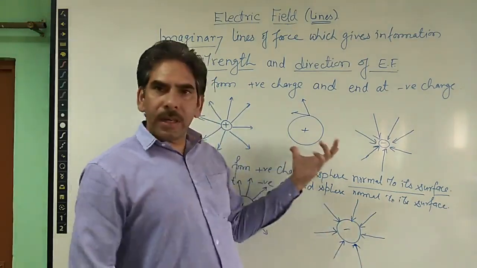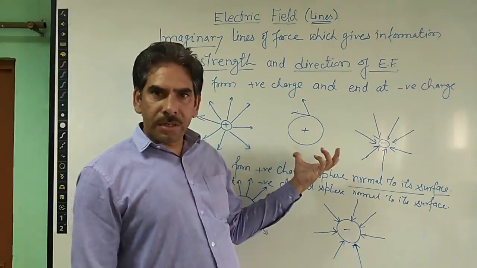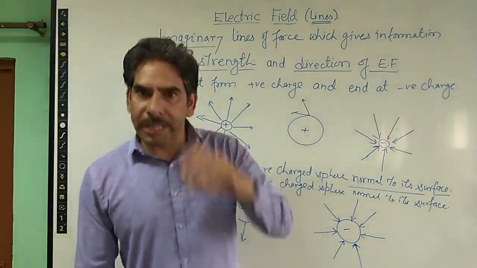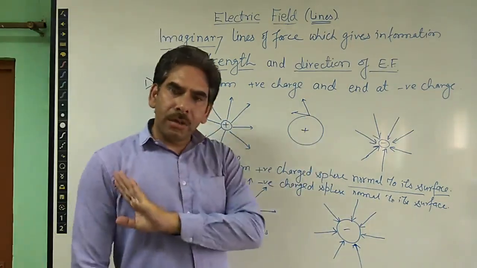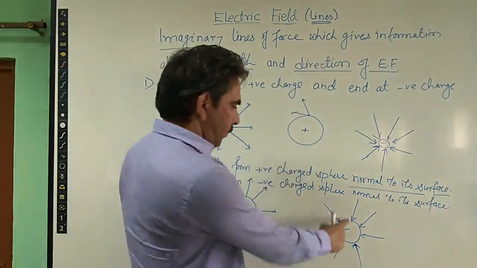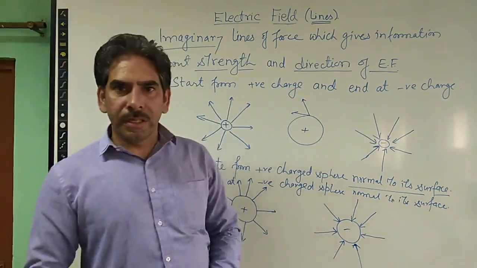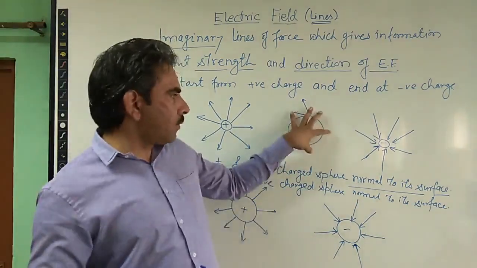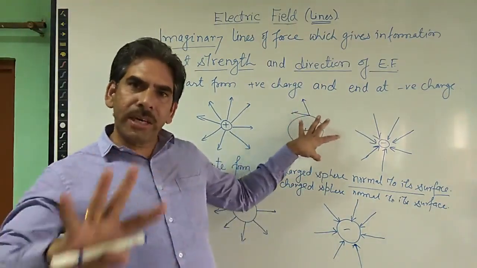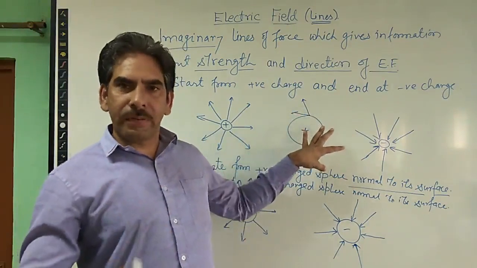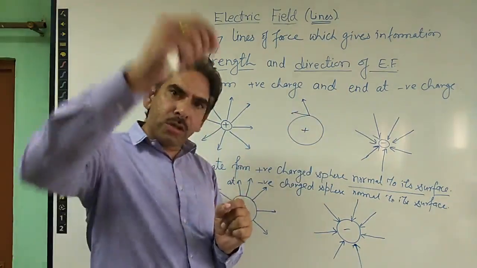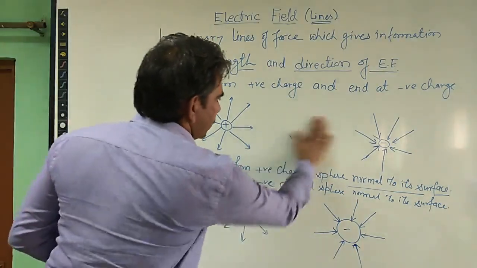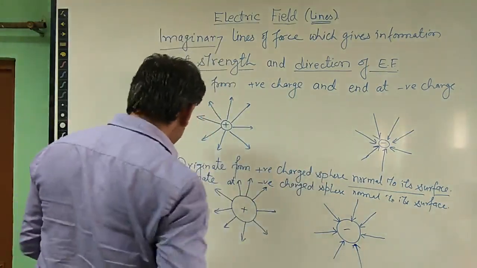So the study of charges at rest cannot be carried on. So it is very important that whenever we talk about electrostatics, the field line will always be normal to the surface, right? Or in other way we can say that whenever charges are at rest over the surface of a charged conductor, the electric field or electric field lines will always be normal to the surface. That's it. Okay, so this is the second property.